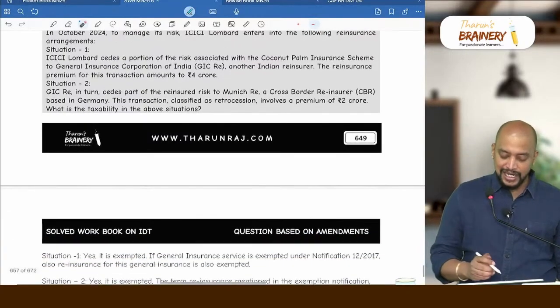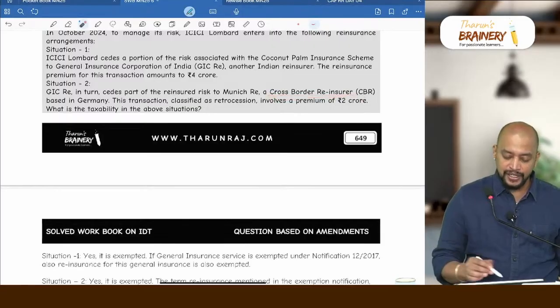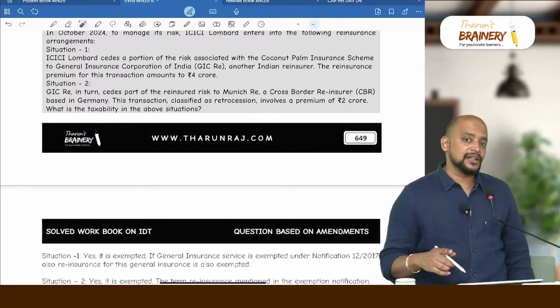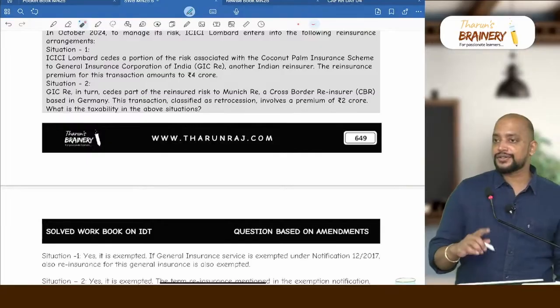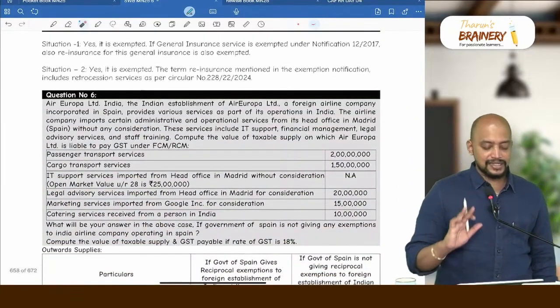Situation 2. GIC-RE in turn cedes a part of the reinsured risk to Munich RE, a cross-border reinsurer based in Germany. This transaction, classified as retrocession, involves a premium of 2 crore. As the reinsurance is exempted, its further reinsurance, that is retrocession, is also exempted as per the CBIC circular. So that is the answer for this.